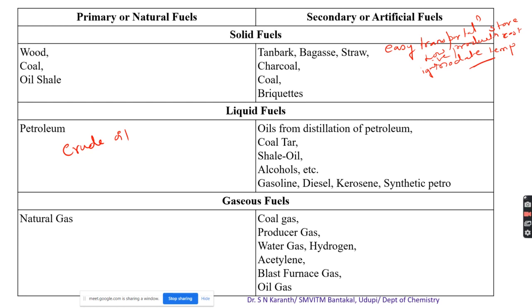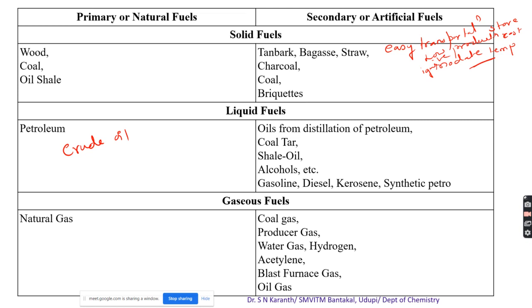It has a higher calorific value per unit mass and burns without ash, so there is less loss of energy. Controlling the combustion becomes easy. Transportation is easier through pipes, and it can be stored indefinitely without loss. It requires less furnace space for combustion. Whereas for solid fuel combustion in the furnace, we need a large grate, here a smaller furnace is sufficient.